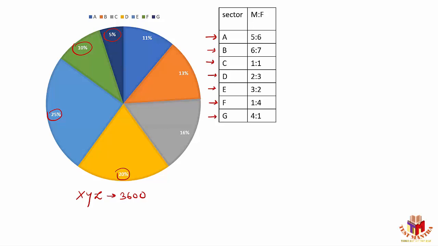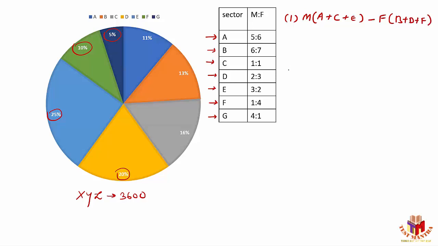Now, with respect to this information, they'll provide you some questions. Let's deal with some basic questions here. The first one: find out the difference between the number of males in sectors A, C, and E combined and the number of females in sectors B, D, and F combined.